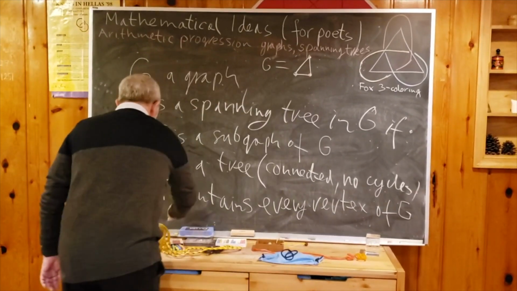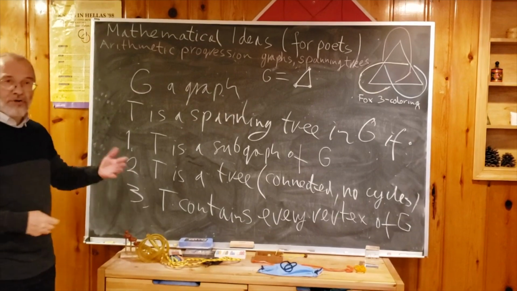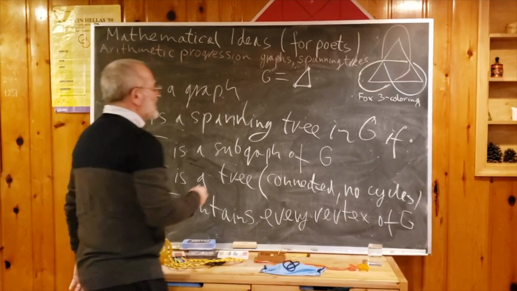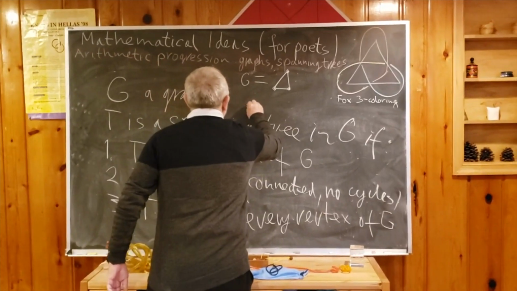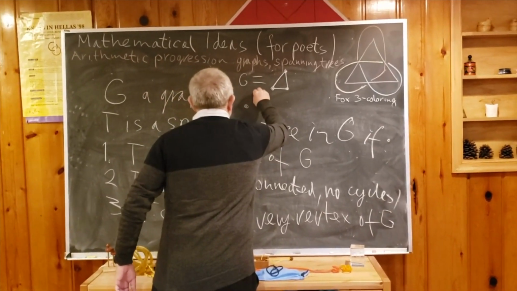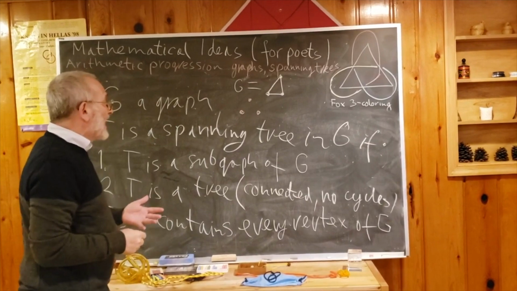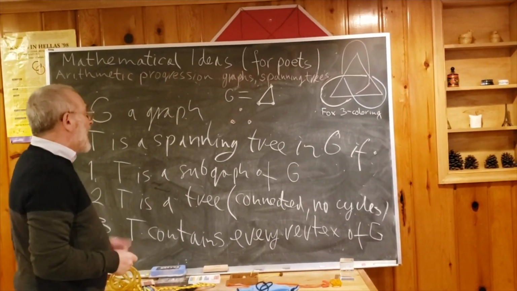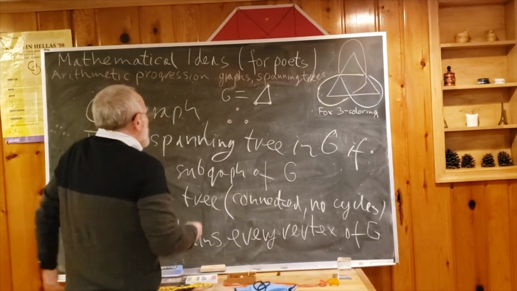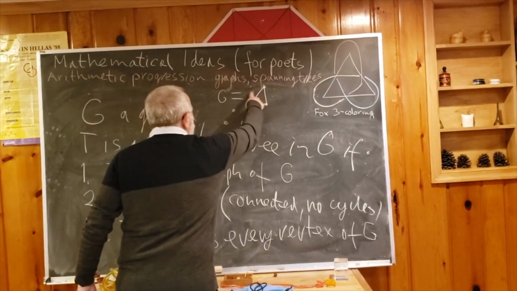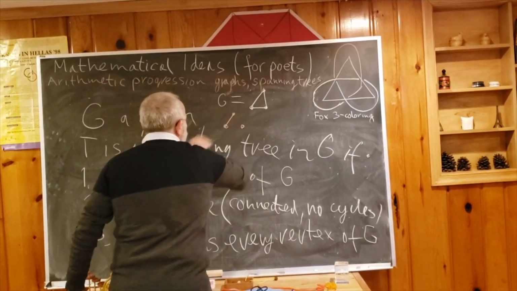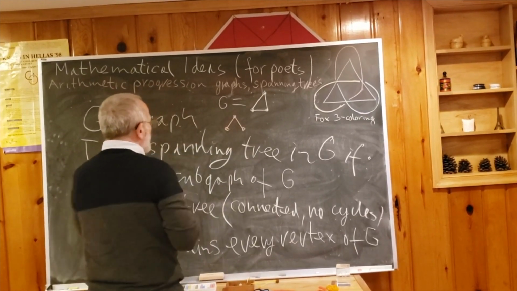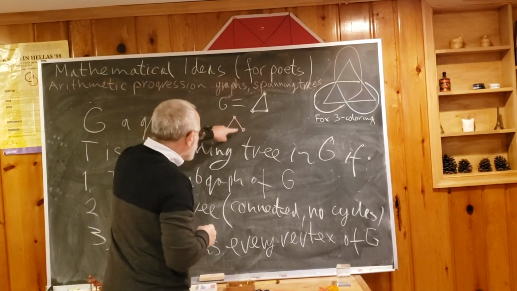How to draw all spanning trees of our triangle? We'll slowly go along the definition. So a spanning tree should contain every vertex. Then it should be connected and should be a tree, so it should be connected and every vertex should be used. So there's not much choice, it's a piece of this triangle. So when we do this, we still have to connect this. So this will be a nice tree. We should not add this because it will have a cycle.